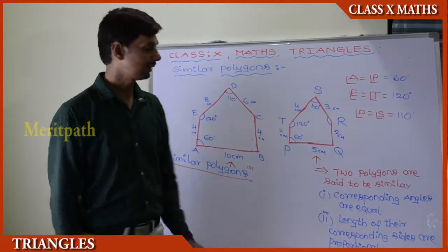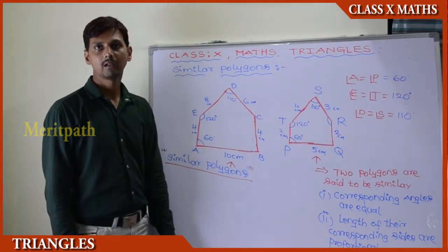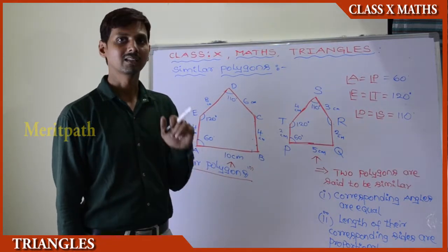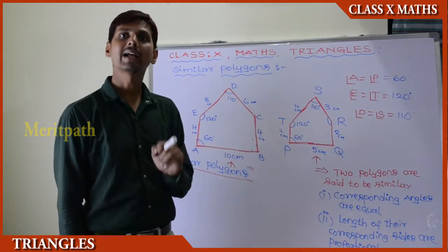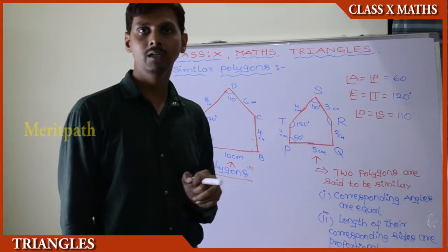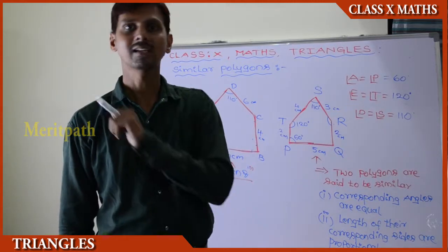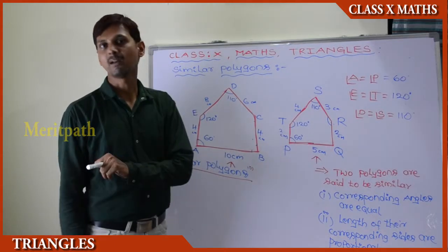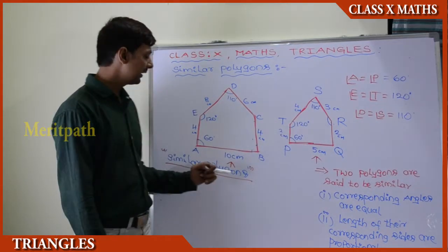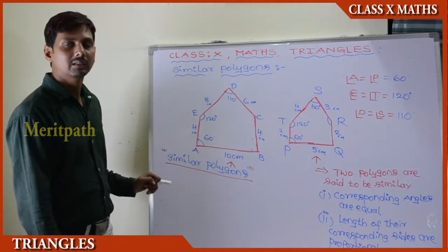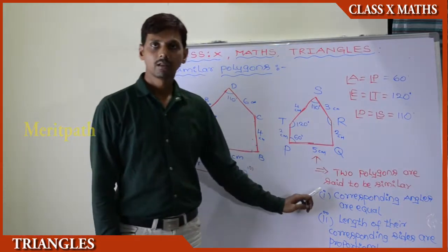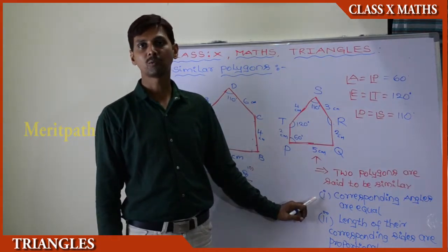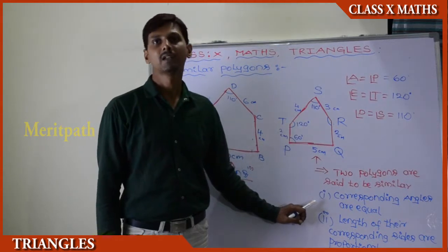Also, if the length of the corresponding sides are in the same proportion but the corresponding angles of those polygons are not equal, then also they are not called similar polygons.